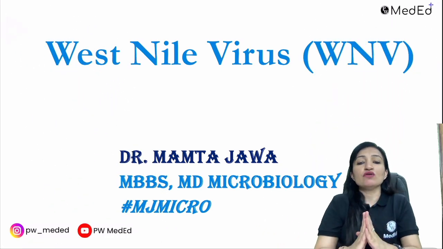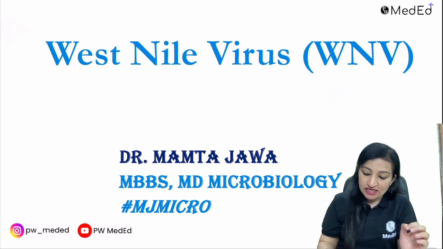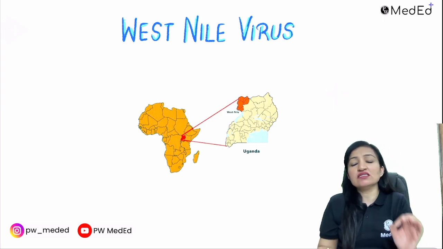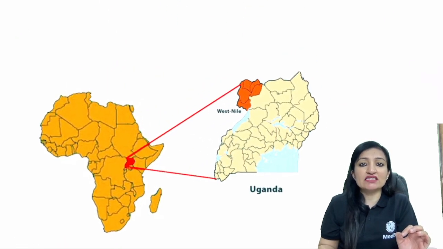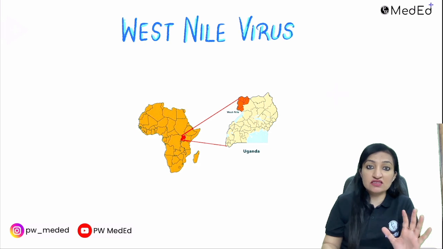Let's learn about the important features of West Nile virus, a few cases of which have been recently reported in Kerala. Now, first and foremost, why has this virus been named so? Why is it called West Nile virus? The reason is this virus was first isolated in the West Nile area of Uganda district in Africa. So that is why this virus is named so.